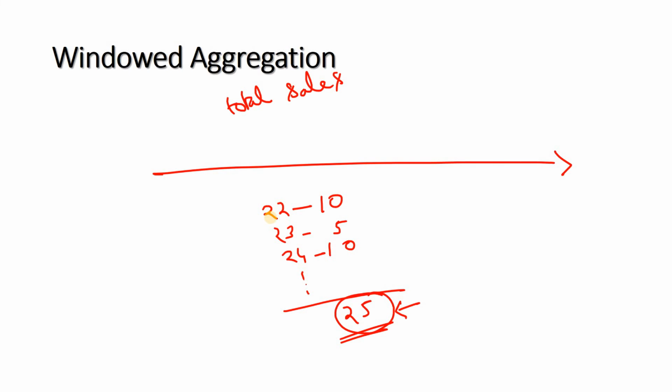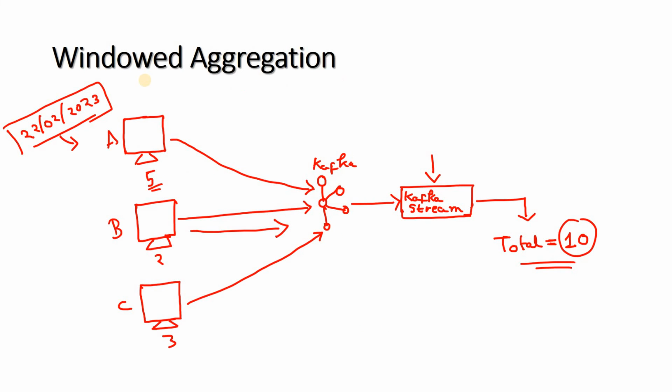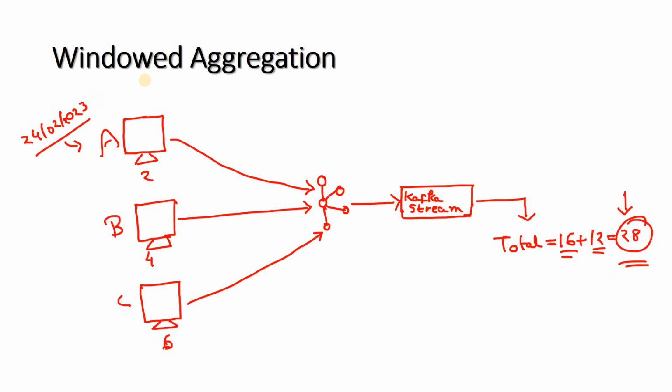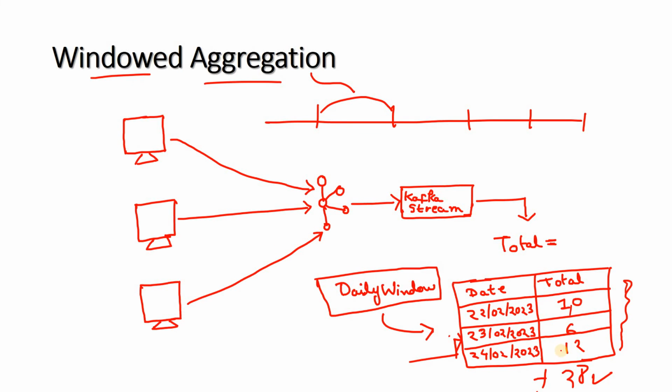But rather, if you group your sale across different counters day wise, like on 22nd February, how much total sale happened across all the counters or shops, on 23rd February how much happened. If you split your whole time axis into small chunks or buckets, and within that bucket you compute aggregation over whatever events occurred, that gives us much more insights compared to overall aggregation. So that's why instead of doing global aggregation, we started computing windowed aggregation, and here we compute daily window based total sales, which gives us much more information.